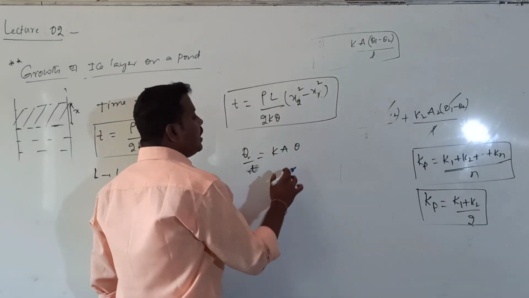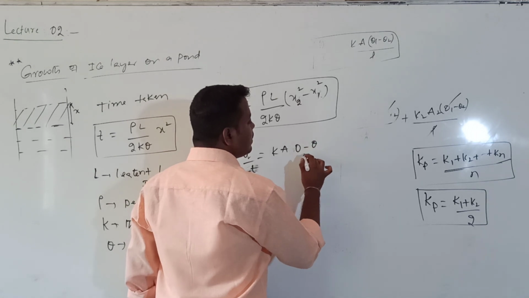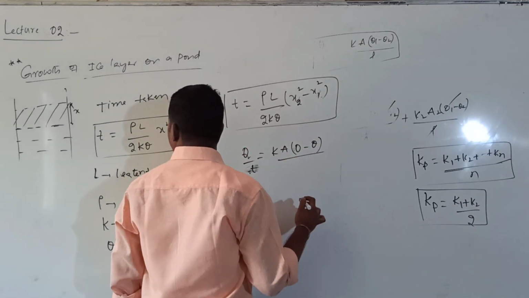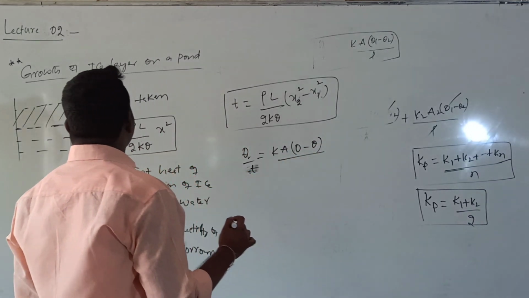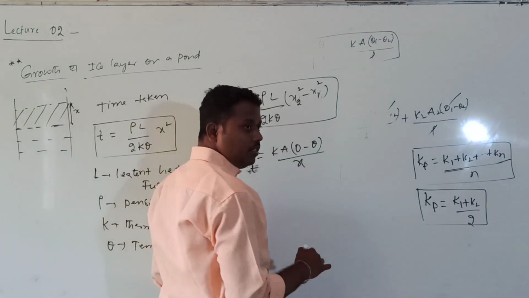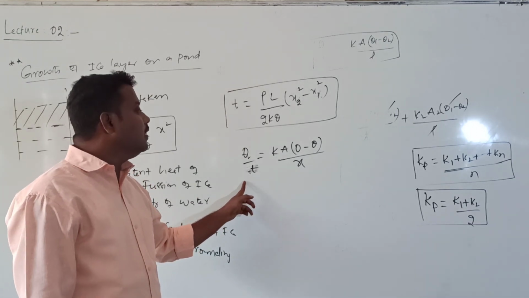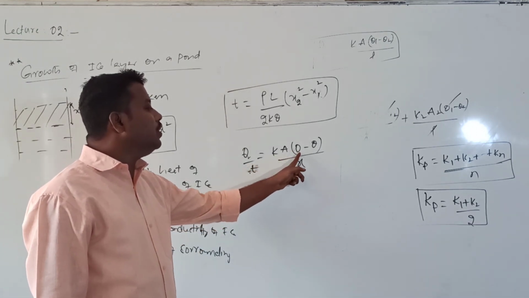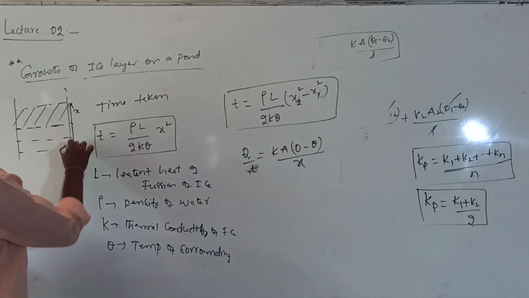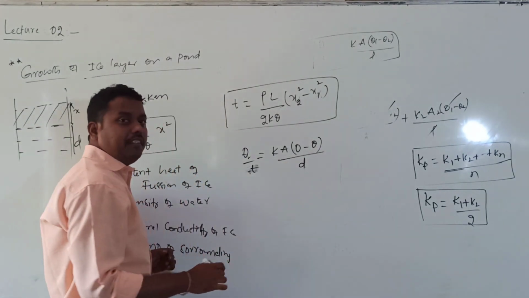So the temperature of the water is 0 degrees, and the temperature of the surroundings is theta. The thickness value is equal to x. Now Q by T, the amount of heat escaping from the water, is given by K into A into theta by, initially the thickness value is D. Then I can write it as D here. This is the Q by T value.